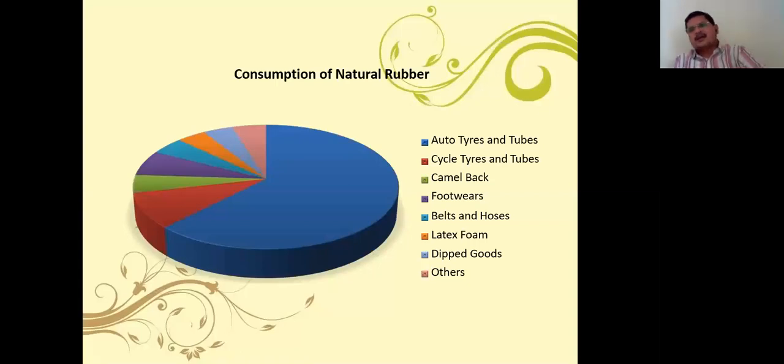Here there is a pie diagram where you see where natural rubber is used: tires and tubes, cycle tires and tubes, camel backs, footwear, belts and hoses, latex foams, dipped goods, others. And here again latex is a major raw material for bigger industries.